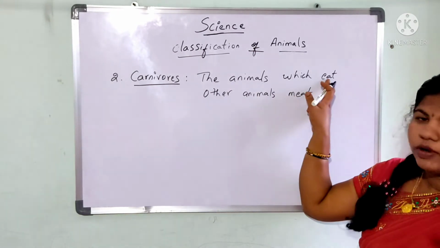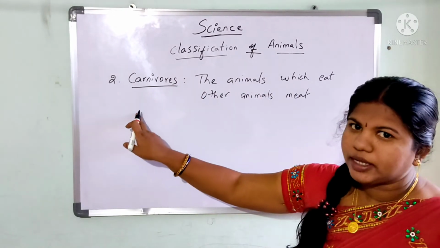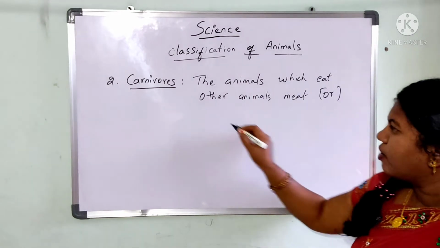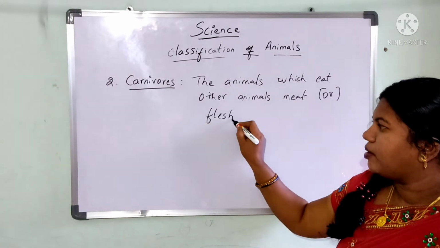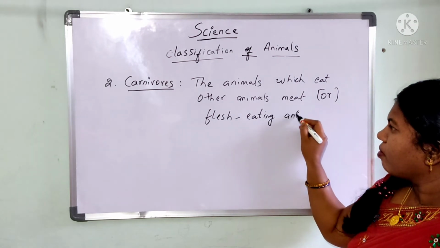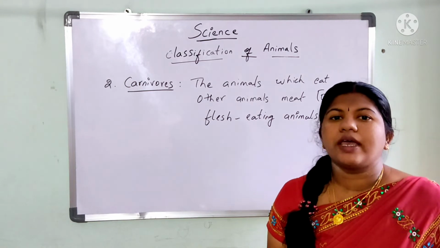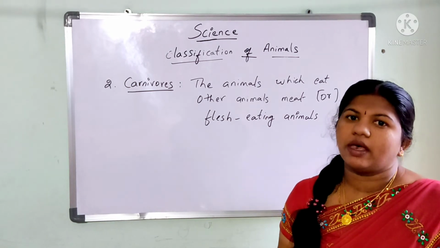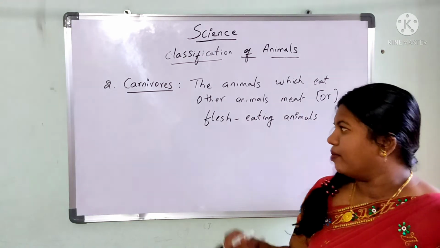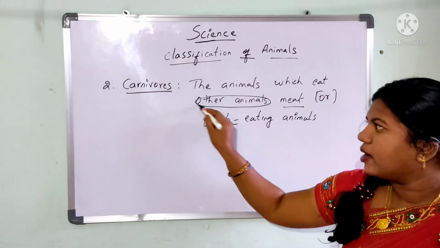The animals which eat other animals' meat are called as carnivorous animals, or you can also say them as flesh eating animals. Okay, so they are going to take the flesh of the other animals as their food. That is why they are called as carnivorous animals. So flesh or meat of other animals.